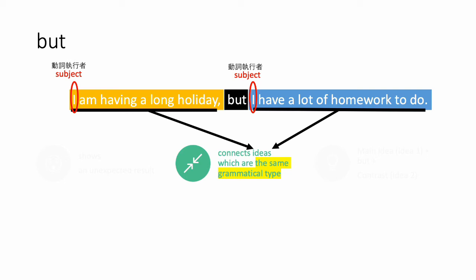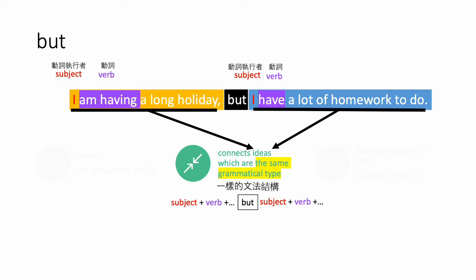After the subject, we have a verb. In another sentence, it's the same. We also have a verb after the subject. So you can see, before but and after but, we have the same structure. We have subject, verb in front of but. After but, you also have subject and verb. So this is the same grammatical type you are having.